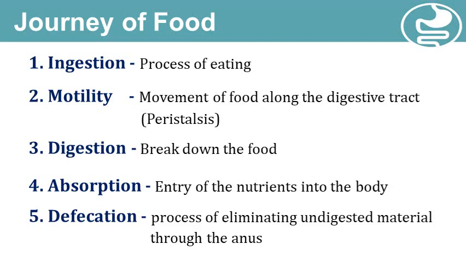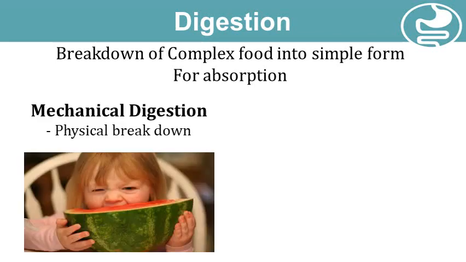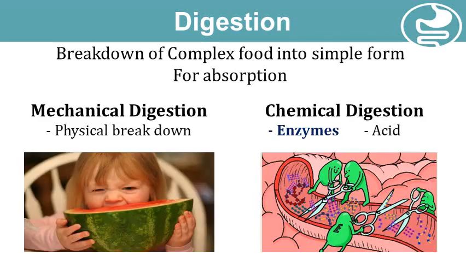Now let's understand the process of digestion in detail. The term digestion refers to breakdown of complex food we have into a simple form, which will be easily utilized by our body post absorption. This breakdown of food is by means of both mechanical digestion as well as chemical digestion.